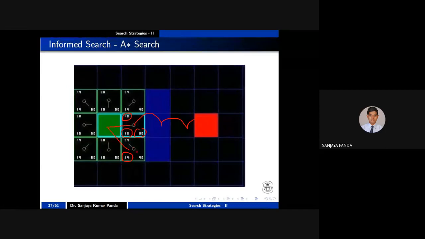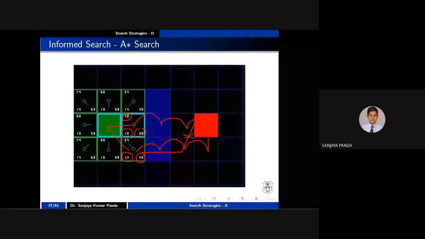You can move here to here, a horizontal move, again a horizontal move, again a horizontal move, then there is a vertical move. While calculating this h of n, I am not considering the diagonal move. One may say that I will move from here to here, here to here, then go diagonally. But this move is not allowed as per the problem domain, right? So I have calculated 10 cost for this horizontal move, another 10, another 10, and there is a vertical move. So the cost is 40. The g of n is 14, h of n is 40, so f of n is nothing but 54.